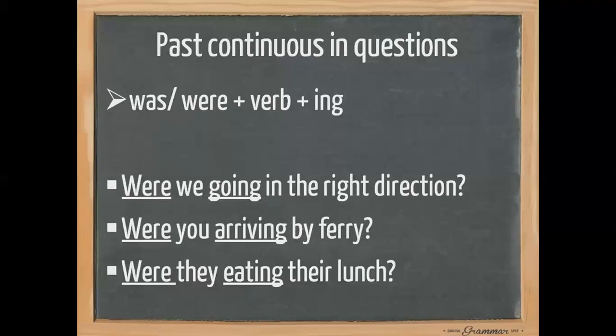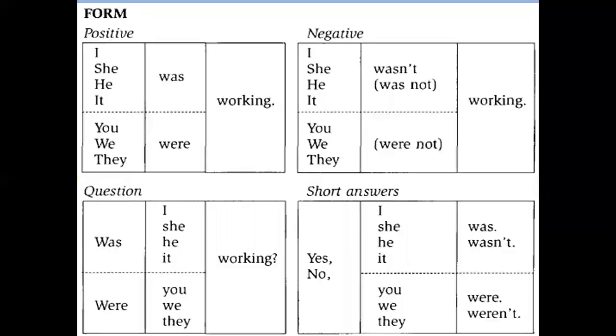So according to the rule, was or were in the beginning of the question, then we add the subject according to the was or were, which is the auxiliary verb, then we add the verb in the base form, then we add ing to the verb, then we need the complement, then we add the question mark. Got it? I hope that.